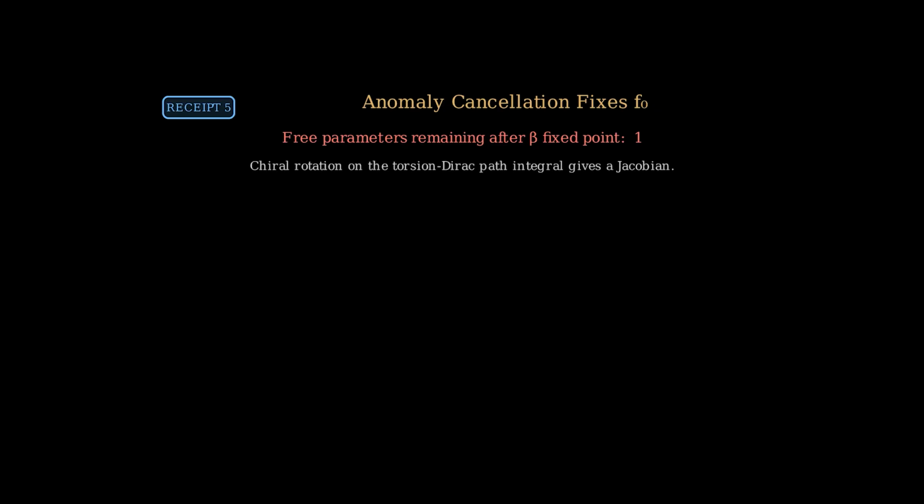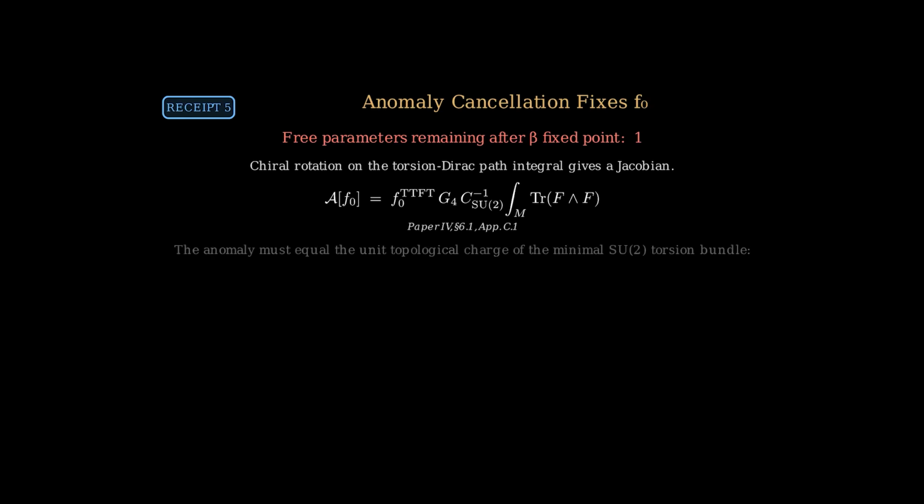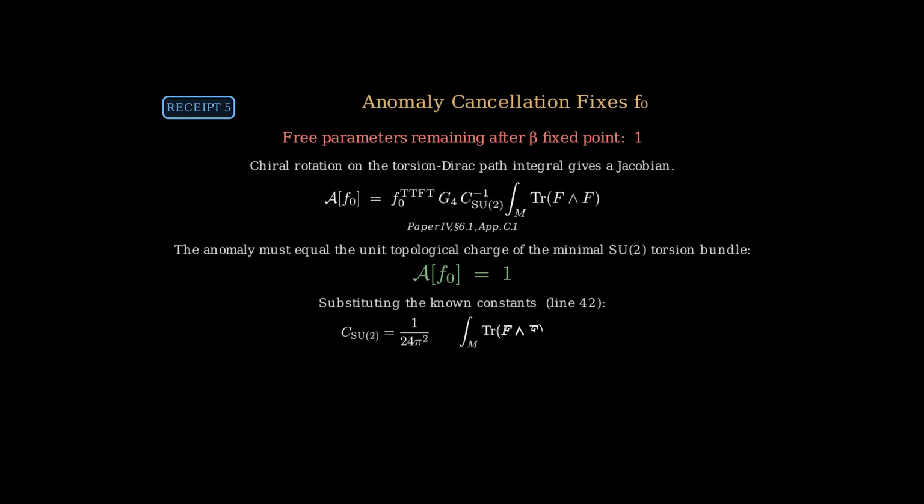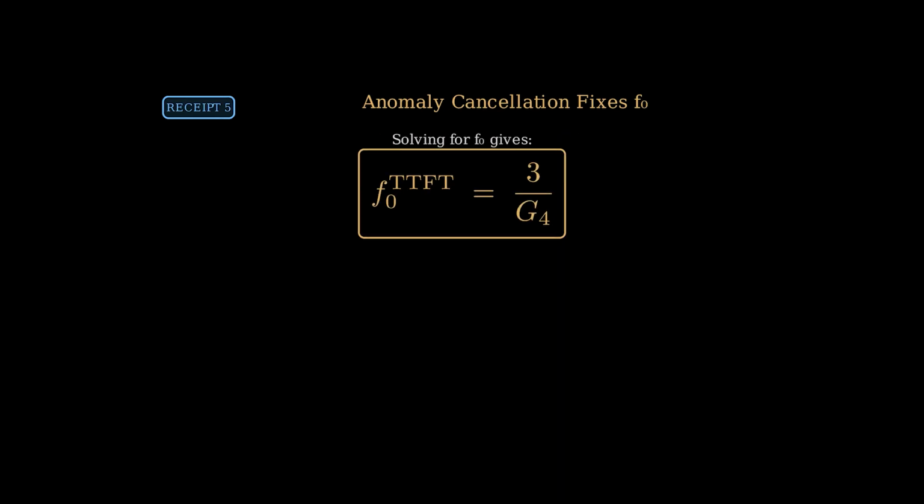When a chiral rotation is applied to the fermion measure in the torsion-Dirac path integral, a Jacobian appears. This anomaly is encoded by the quantity A of F0 equals F0 TTFT times g4 times the inverse of C SU2 times the integral over M of trace of F wedge F. The condition is that this anomaly must reproduce the unit topological charge of the minimal SU2 torsion bundle. That is, it must equal 1, and it does. F0 TTFT equals 3 over G4.